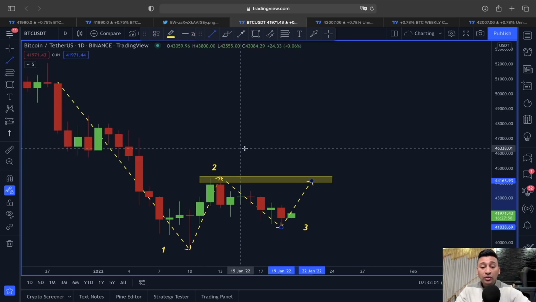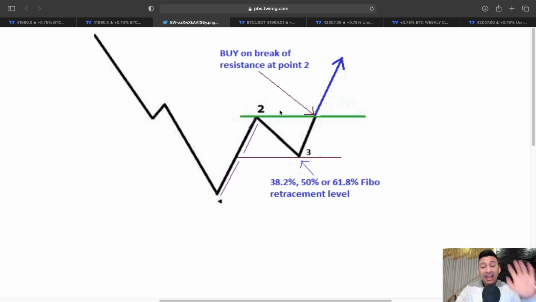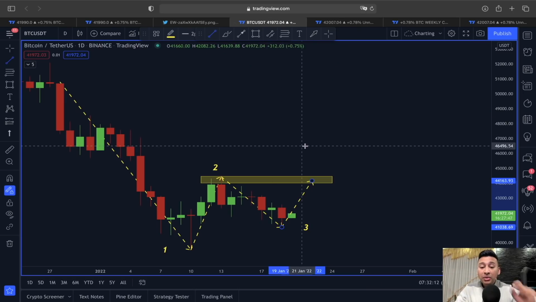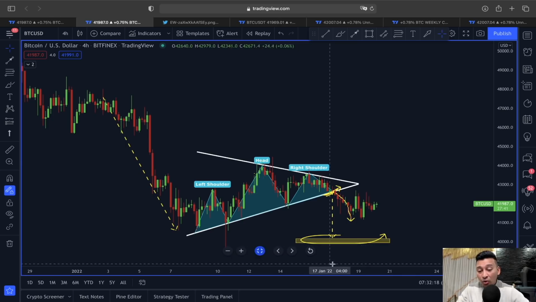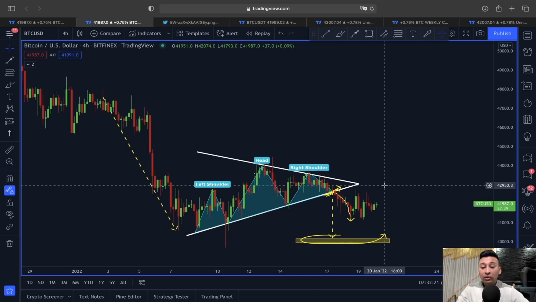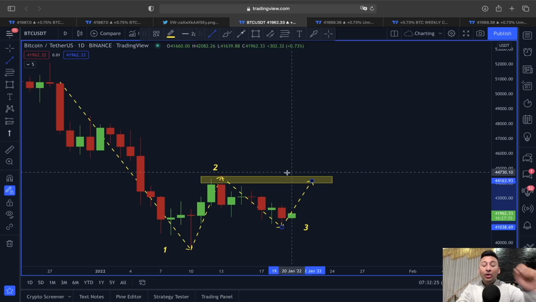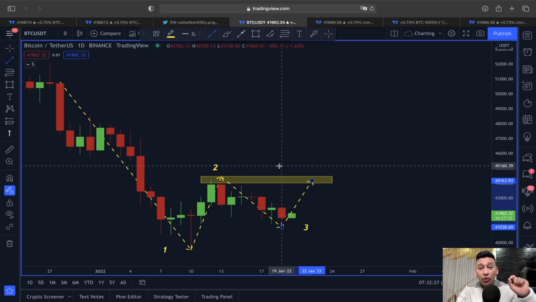So that is the reason, if this is going to be an actual 1, 2, 3 reversal breakout, then the neckline is where we could be gravitating in the immediate short term for Bitcoin. If this is not going to be a move towards this 40,000 range, then we want the price to invalidate this bearish scenario, and in that case we have to cross over this 44,000 to 44,500 range.